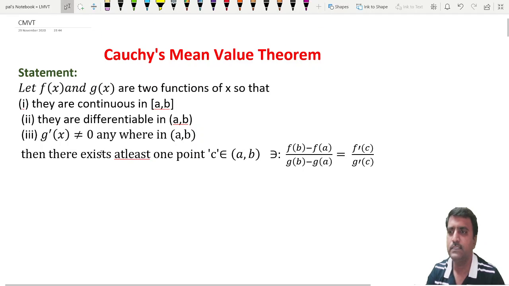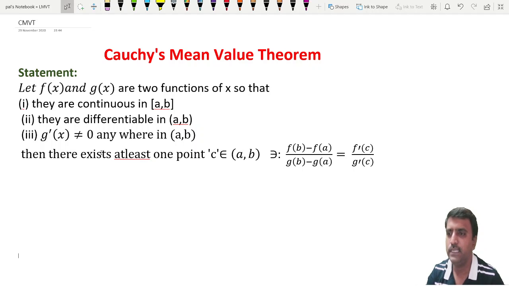Let f of x and g of x be any two functions of x such that they are continuous in the closed interval AB, they are differentiable in the open interval AB, and the third condition is g dash of x is not equal to 0, that is, the derivative of g is not equal to 0 anywhere in the interval AB.